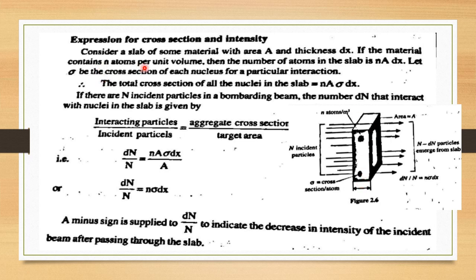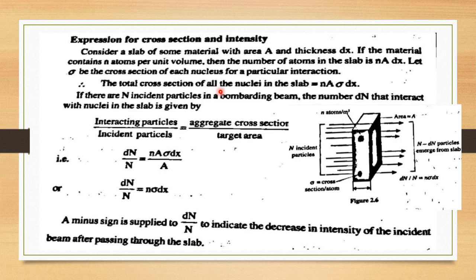If the material contains n atoms per unit volume, the number of atoms in the slab is n A dx, where A dx is the volume and n is the number of atoms per unit volume. Let sigma be the cross section of each nucleus for a particular interaction. Therefore, the total cross section of all the nuclei will be sigma multiplied by n A dx.